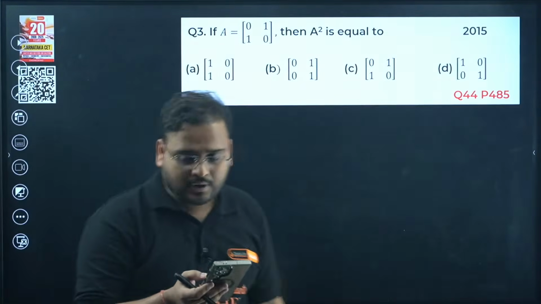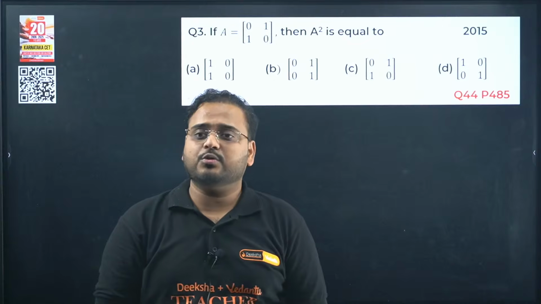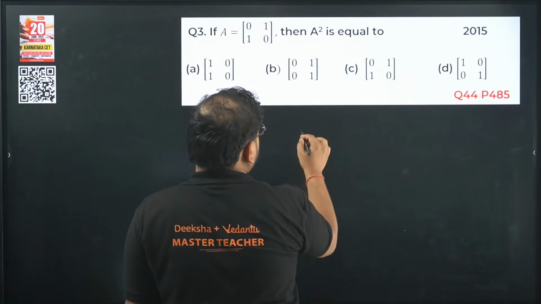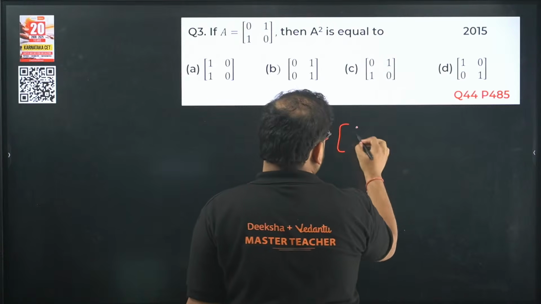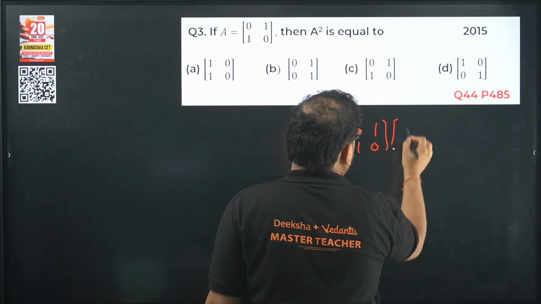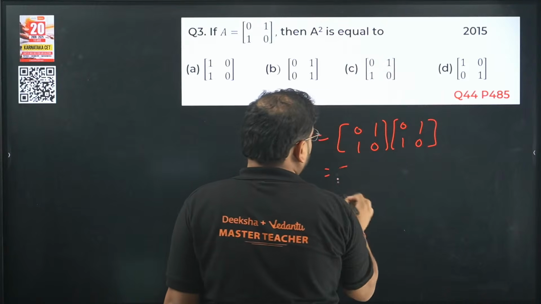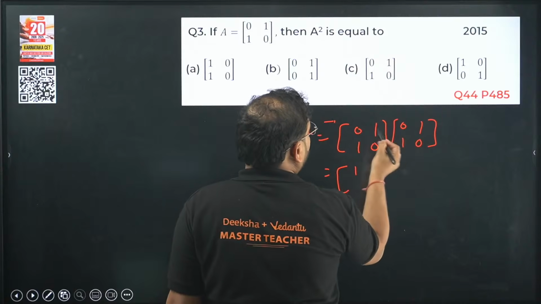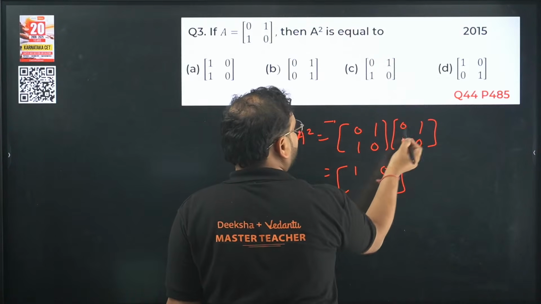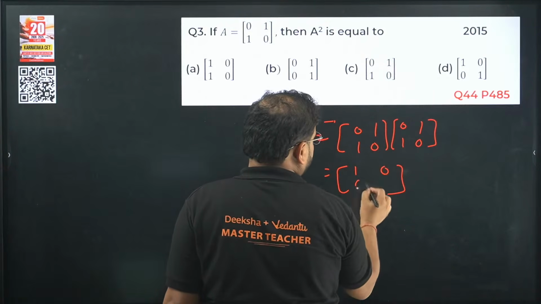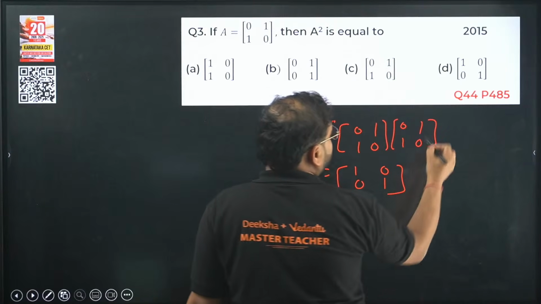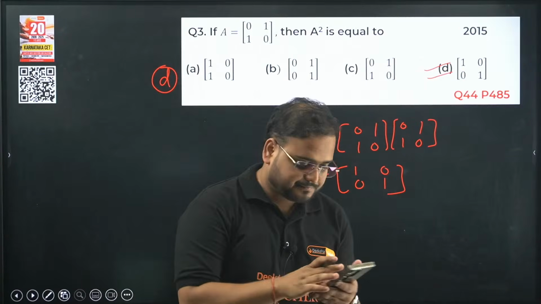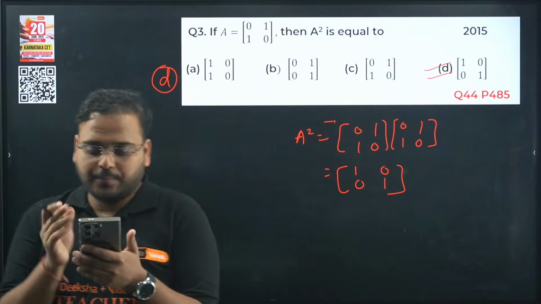Question number 3 now. A is the matrix 0, 1, 1, 0, then what is the value of A square? For this, of course, you have to multiply and get, but not difficult multiplication, is it? Multiply row to column. 0 into 0 is 0, and 1 into 1 is 1, so 1 comes over here. 0 into 1 is 0, 1 into 0 is 0, so 0 comes over here. 1 into 0 and 0 into 1, then 1 into 1. So the answer is option D. Question number 3, answer is option D.